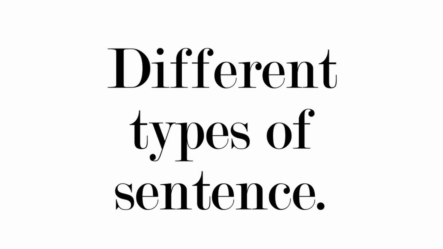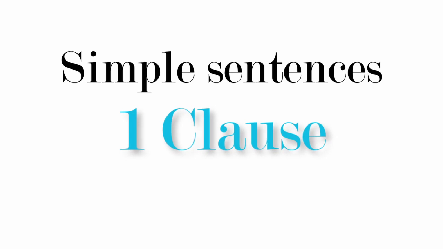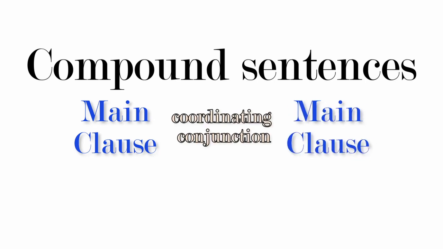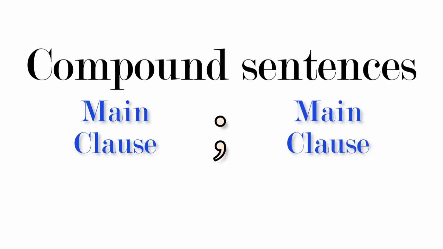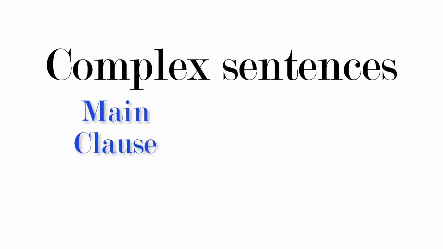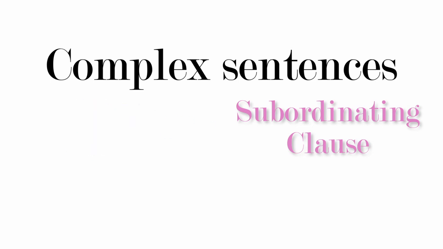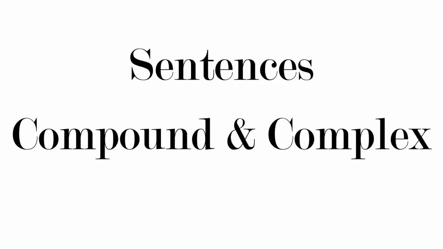We've got different types of sentences: simple, compound, complex. A simple sentence only has one clause. A compound sentence has a main clause followed by a coordinating conjunction, followed by another main clause, or a main clause followed by a main clause, usually with a semicolon between. A complex sentence has the following structure: a main clause followed by a subordinate clause. And remember, a subordinate clause cannot stand on its own. It's got to have a main clause for the full sentence to make sense. And remember, a sentence could be both compound and complex.